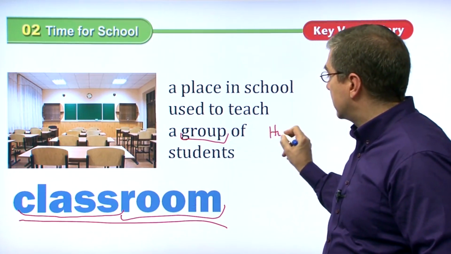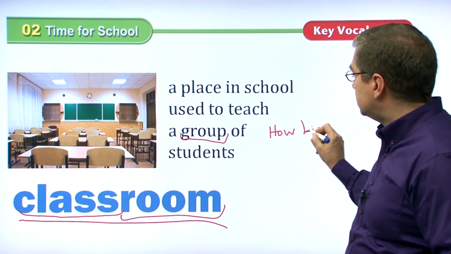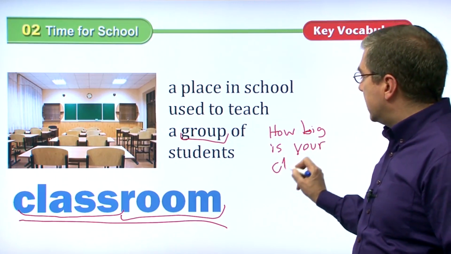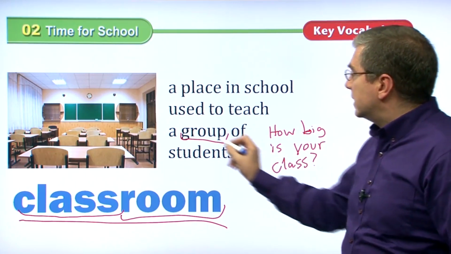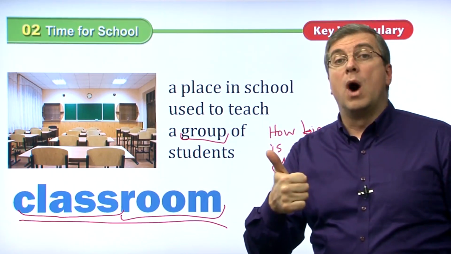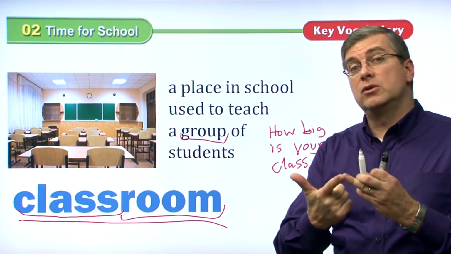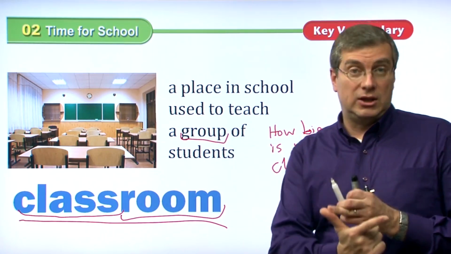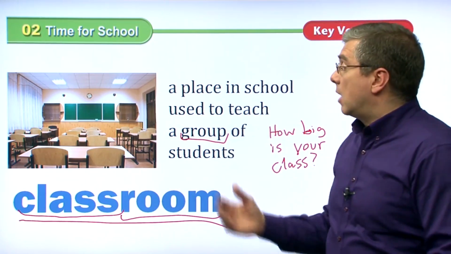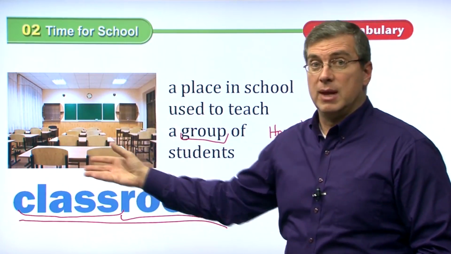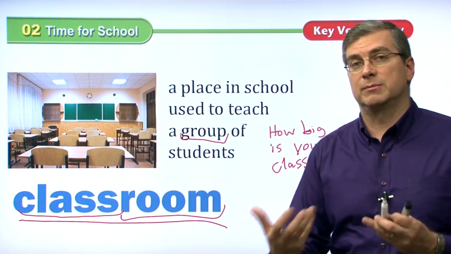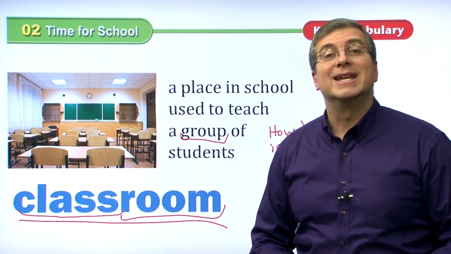How big is your class? In that way, class is a group of students. So there's two definitions for class. One, when, the period of time. Two, the group of students. So when is your class? That's the period of time. How big is your class? That's a group of students. Now, when you have a class, you're in a classroom. That's the place where the class meets. That's the place where the class is held.